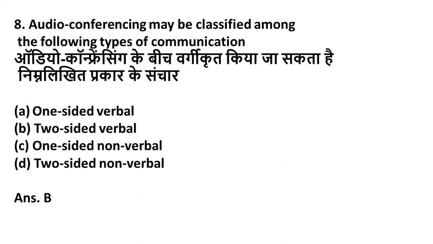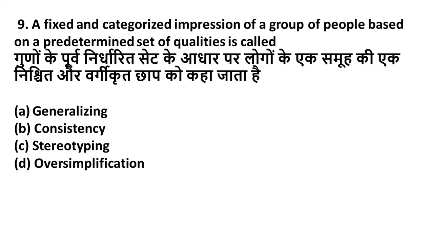Now the next question is, a fixed and categorized impression of a group of people based on a predetermined set of qualities is called: option A, generalizing, option B, consistency, option C, stereotyping, option D, oversimplification. Friends, first understand the question.